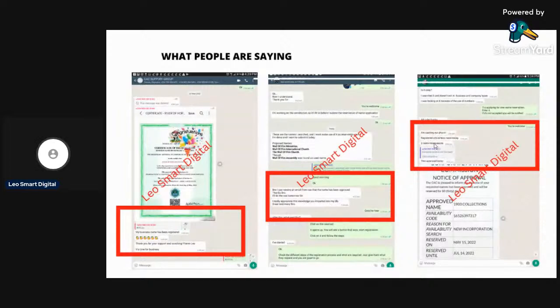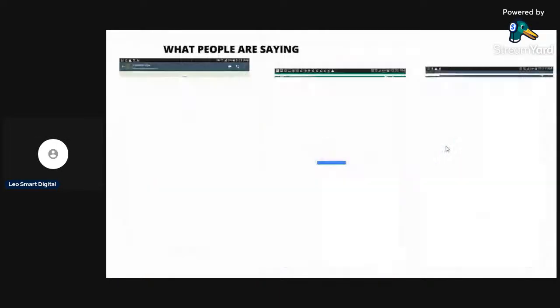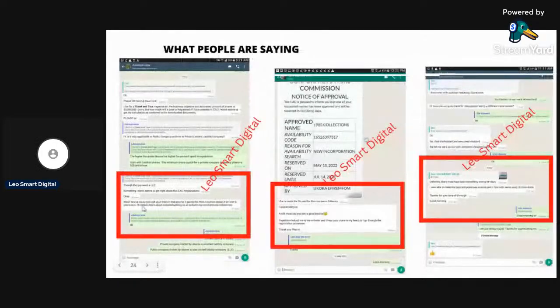Now, this is a client. He said, I'm cashing out. Registered a business name today, 3 name reservations already. Wow, you really took out your time on that course. I gained more than I have known about for over 6 years. Now, this is someone that's been doing CAC registration, but basically he was subletting it to an agent and then getting some commission. But when he enrolled, he was so happy that he now has knowledge that has eluded him for such a long time. Now, this person says, I've made the 5K I paid for the course in 24 hours.